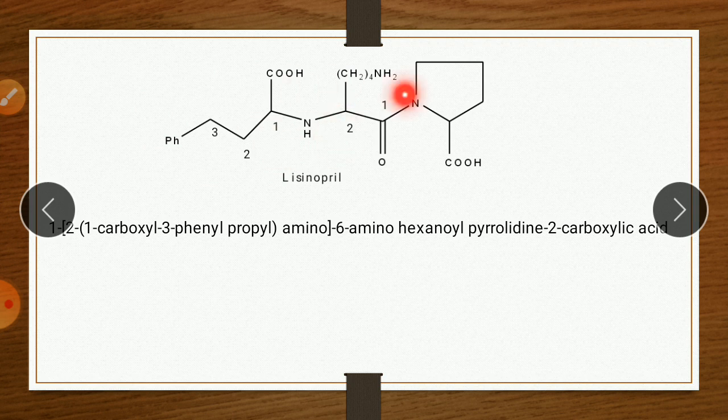So here is numbering 1, then this 2, then here there is a CH2 4 times, and then NH2. So therefore the numbering is 1, 2, 3, 4, 5, 6. On 6th position there is an NH2 group, therefore 6-amino hexanoyl, 6 carbon with ketonic group, hexanoyl, pyrrolidine, 2-carboxylic acid. So IUPAC name: 1, 2, 1-carboxyl-3-phenyl propyl, amino, 6-amino hexanoyl, pyrrolidine, 2-carboxylic acid.